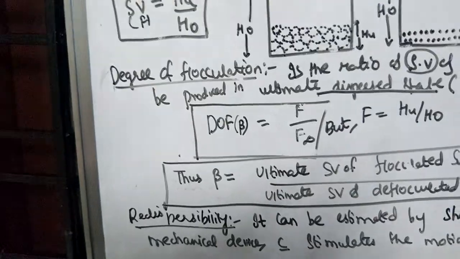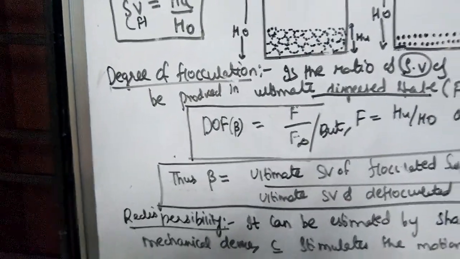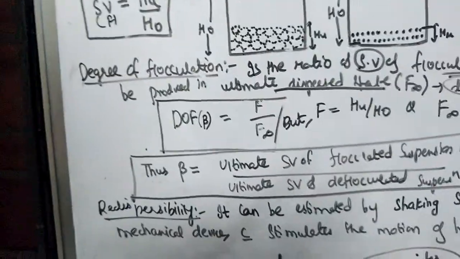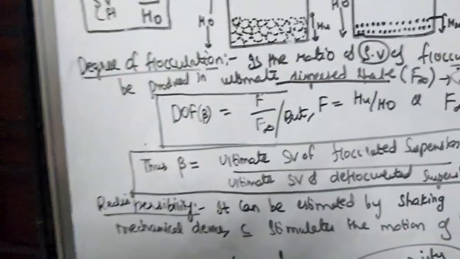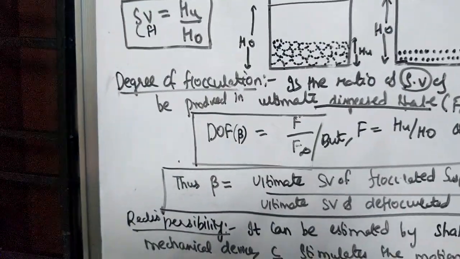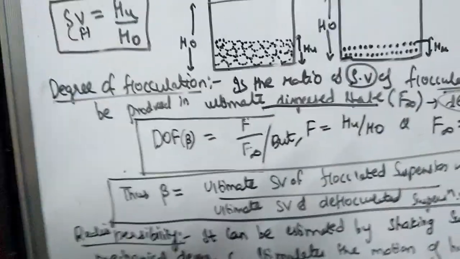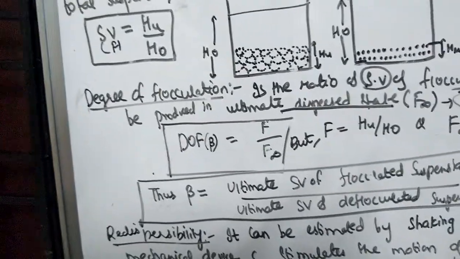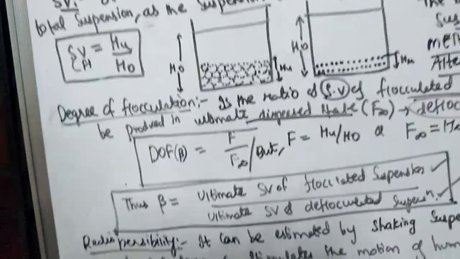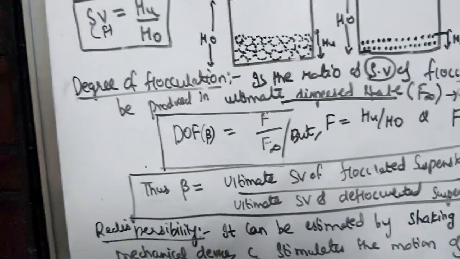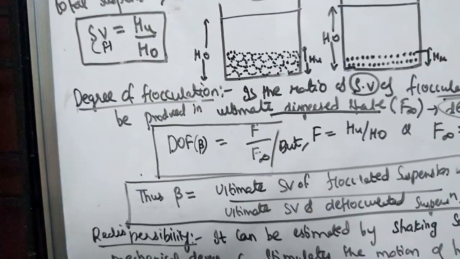Evaluation of redispersibility is very important, and to quantitate this parameter we use a mechanical shaking device. It will simulate your human arm motion during the shaking process, and it can give you reproducible results when used under controlled conditions.